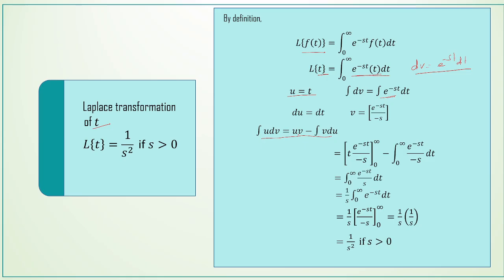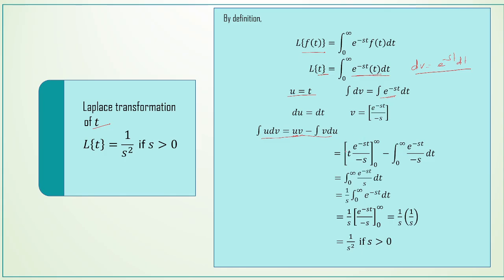So therefore we have all the things here, u, v, and du, and then we are going to substitute in this formula. It is equal to u is t, v is e power minus st by minus s. The limits are 0 to infinity, minus integral 0 to infinity v, which is e power minus st by minus s, into dt.